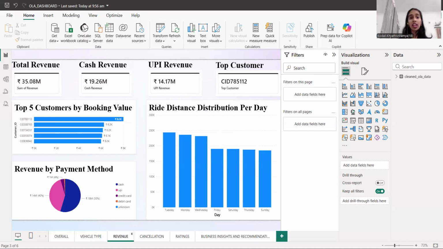Now we will be talking about ride distance distribution per day. So here the ride distributions are distributed based on the days. We can observe that Tuesday has more rides compared to all other days. The most active days are Tuesday and Monday. And the next category that occupies is Wednesday. These three are the most active days among all the days.